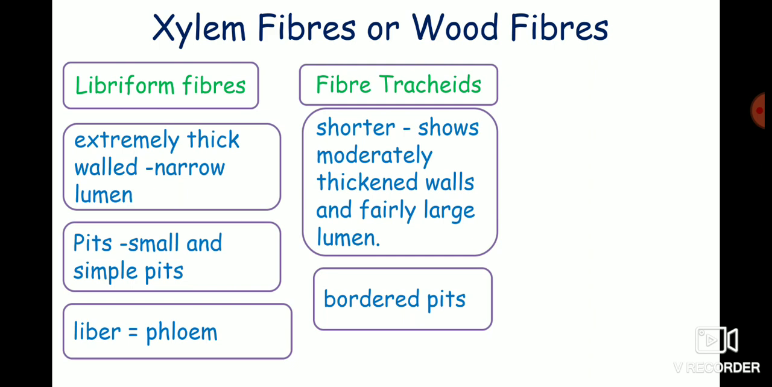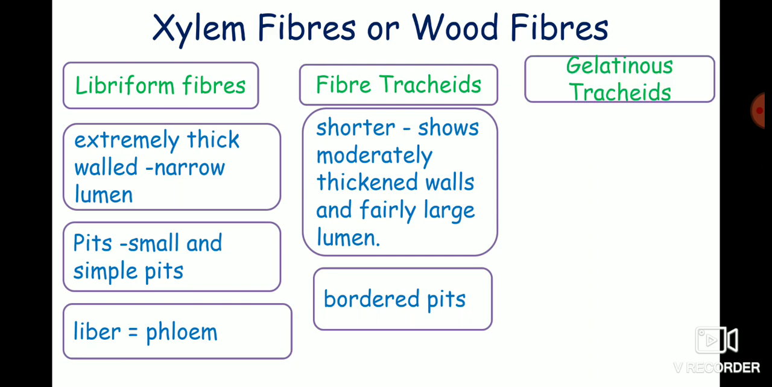Because of their similarity to phloem fibers, the libriform fibers got the name from the phloem. So in Greek, liber means the phloem, and these libriform fibers are also called the phloem fibers. The fiber tracheids are supposed to have developed from non-functional tracheids by reduction, meaning the non-functional tracheids later get transformed into the fiber tracheids.